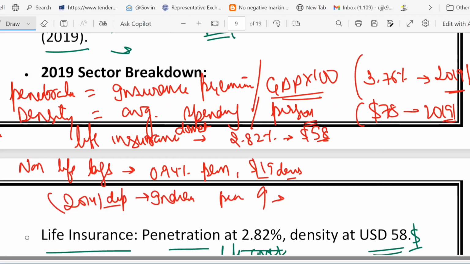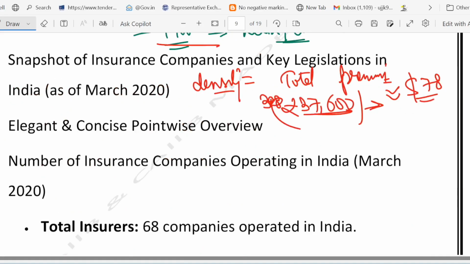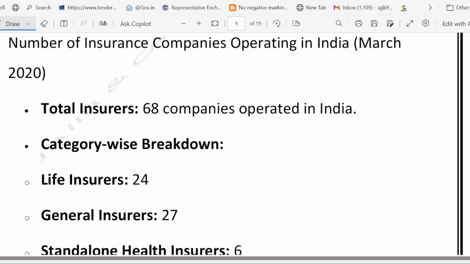Now friends, have a look at a snapshot of the insurance companies and key legislation in India. First of all, let's look at some data. Friends, imagine the Indian insurance sector as a big cricket tournament. How many teams are there? 68 total teams, meaning 68 insurers are there.